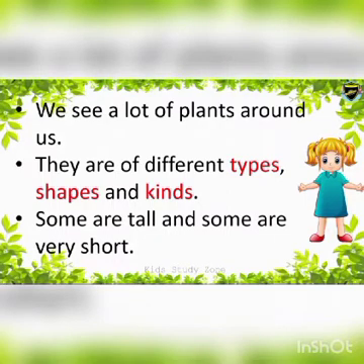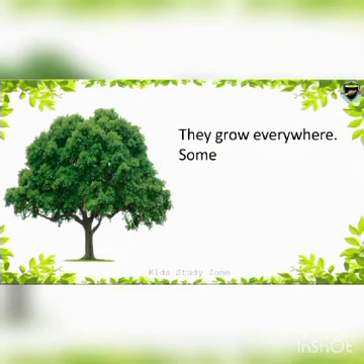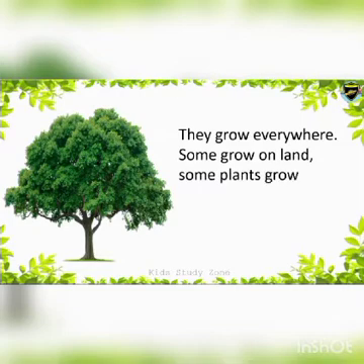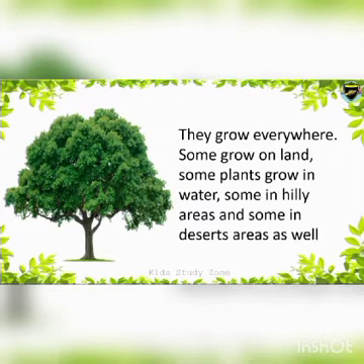Some are tall and some are very short. They grow everywhere. Some grow on land, some in water, some in hilly areas, and some in desert areas as well.